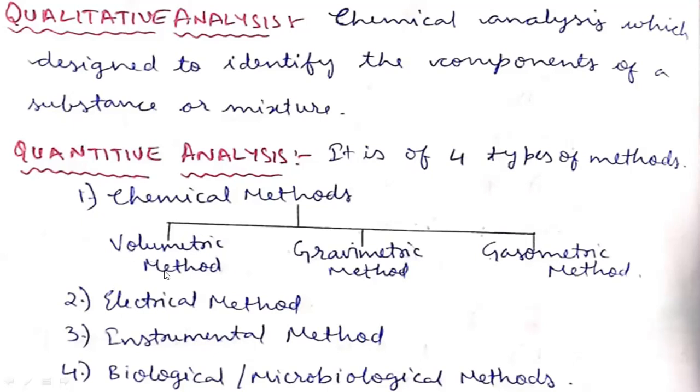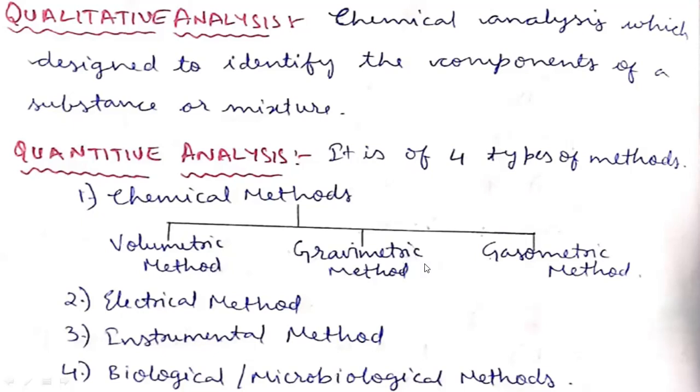By this volumetric method, we are measuring the volume of titrant solution, right? This volumetric method consists of many methods such as acid-base titrations, non-aqueous titrations, redox titrations, precipitation titrations, and complexometric titrations. These are all coming under volumetric methods. So volumetric methods are nothing but titrations.